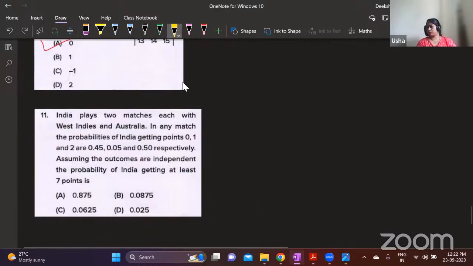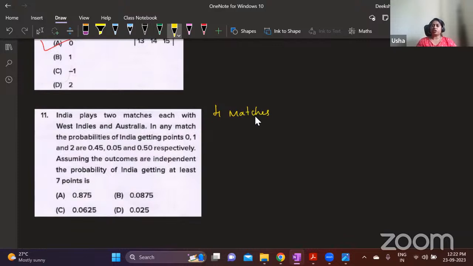No, we have not solved this type of question in the previous videos. So India plays 2 matches each with West Indies and Australia. Means how many matches totally India is playing? 4 matches. 2 matches with West Indies, 2 matches with Australia. So totally there are 4 matches.